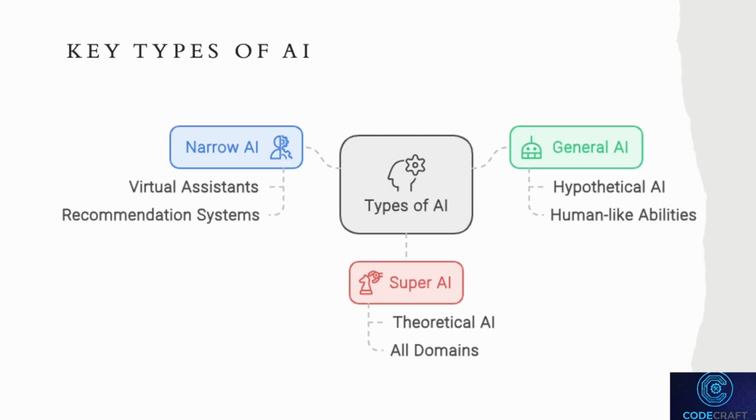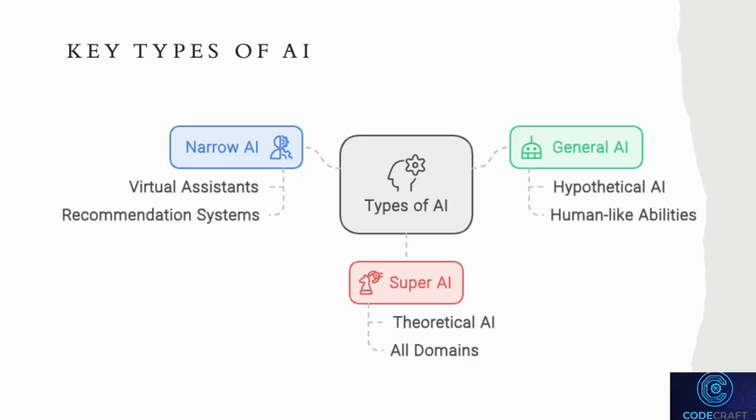AI can be categorized into three main types: narrow AI, general AI, and super AI. First, we have narrow AI, which is the most common form of AI in use today. Narrow AI, also known as weak AI, is designed to perform a specific task or a set of related tasks. It's called narrow because it operates under a limited or narrow range of conditions.